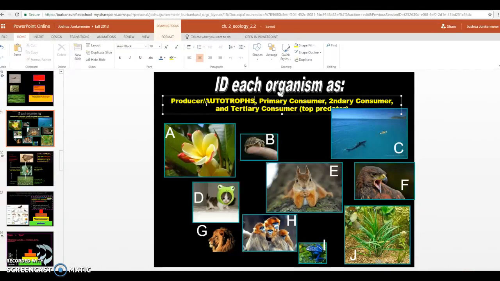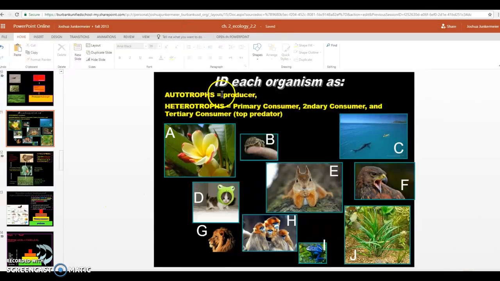And we have a couple different plants, or autotrophs, okay? To figure out which of these, A through J, do we think are autotrophs, or producers? And which of these, A through J, do we think are heterotrophs? And then what type of heterotroph? Primary consumer, secondary consumer, or that tertiary consumer?